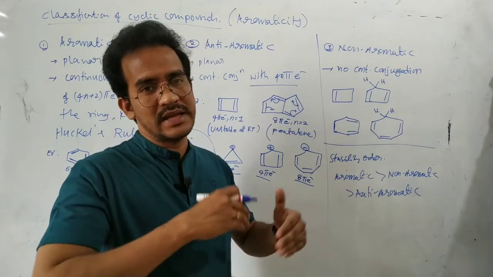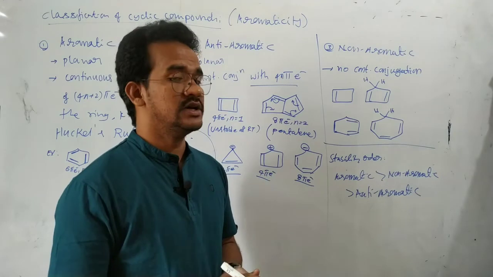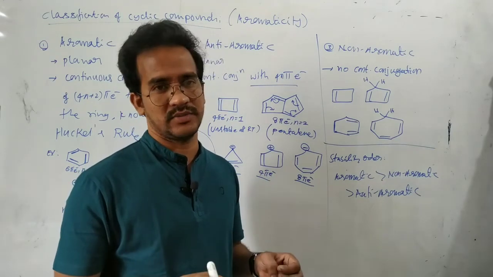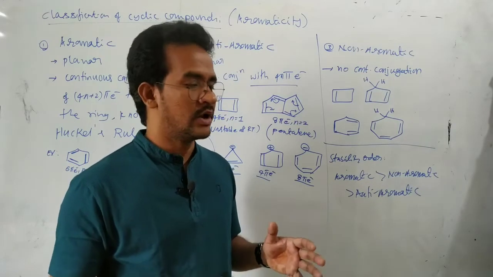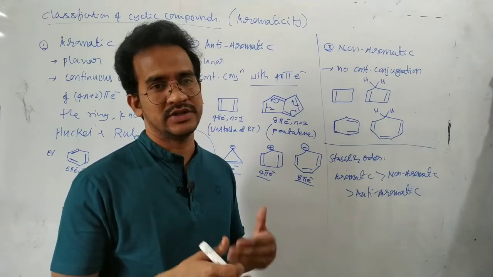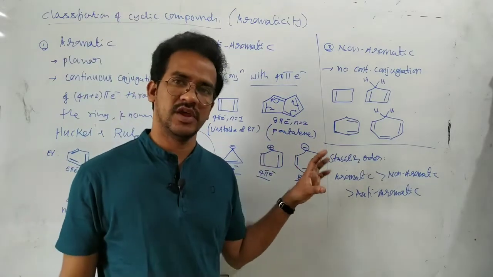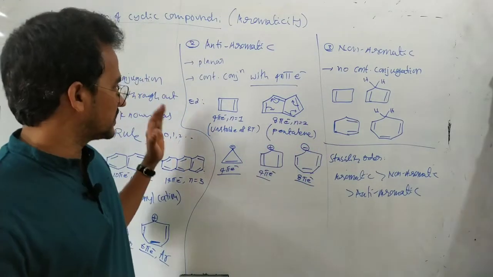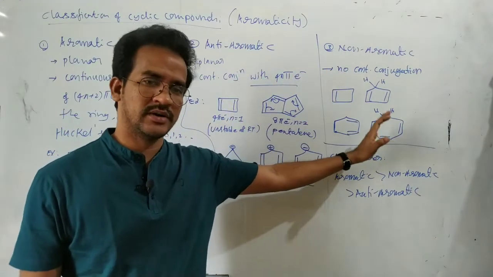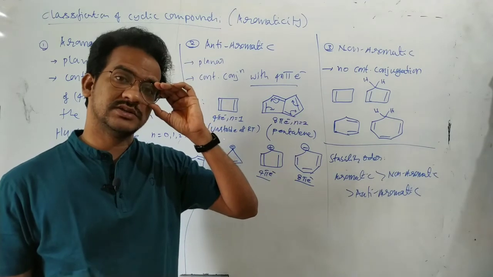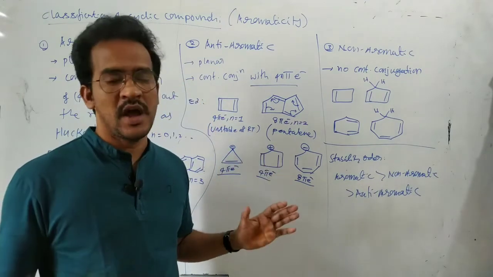Of course, throughout the ring there is a continuous conjugation, but here due to involvement of the 4 electrons, 8 electrons, those are very unstable from the molecular orbital theory, by the energy calculation of the molecules. So the anti-aromatic compounds are less stable, even though there is a conjugation. So first aromatic compounds, next non-aromatic compounds, and then anti-aromatic compounds least stable. That is the concept of the aromaticity.